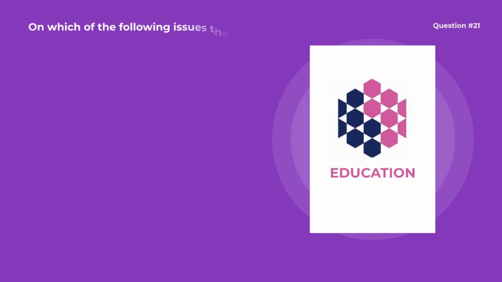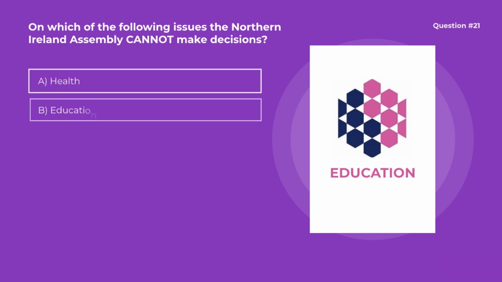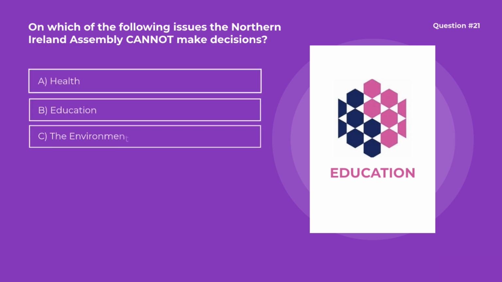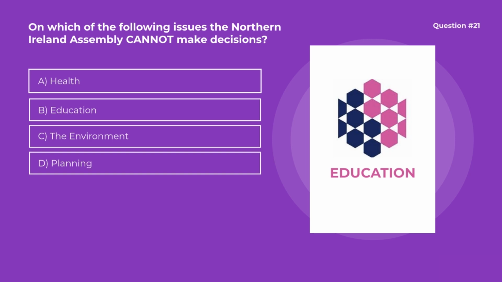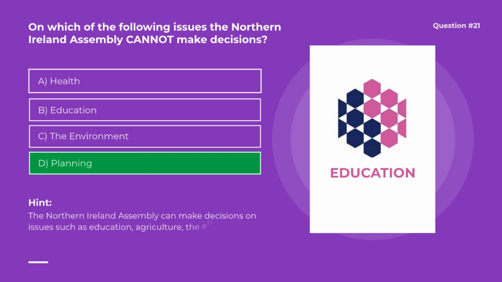Question number 21. On which of the following issues can the Northern Ireland Assembly not make decisions? Options are A. Health, B. Education, C. The environment, D. Planning. Correct option is D. Planning. The Northern Ireland Assembly can make decisions on issues such as education, agriculture, the environment, health and social services. It cannot make decisions on planning issues.